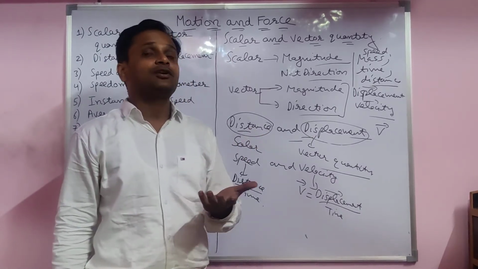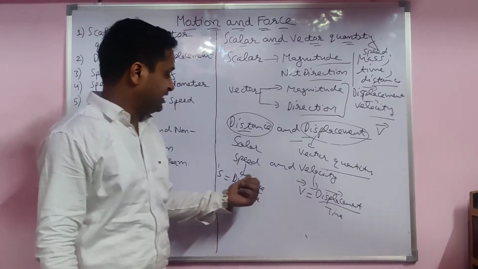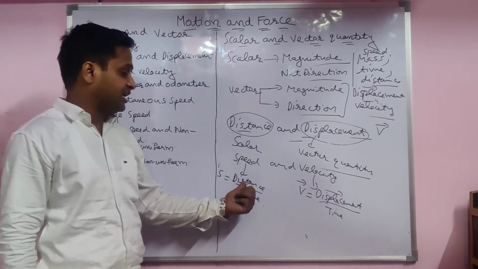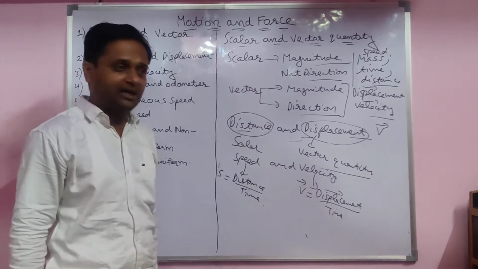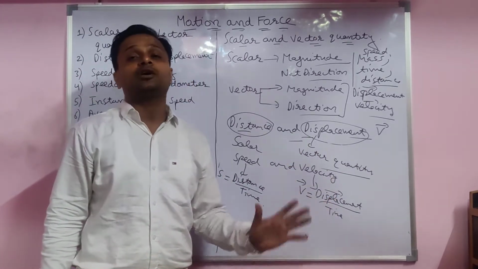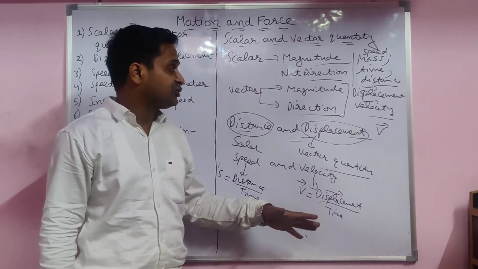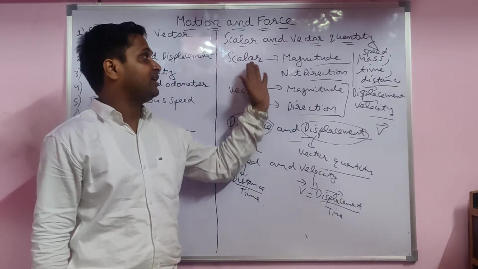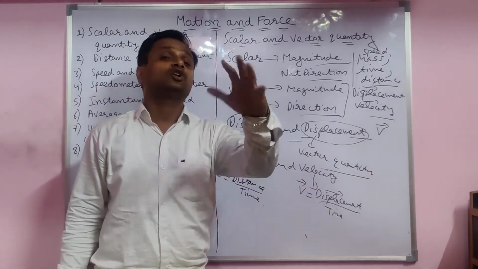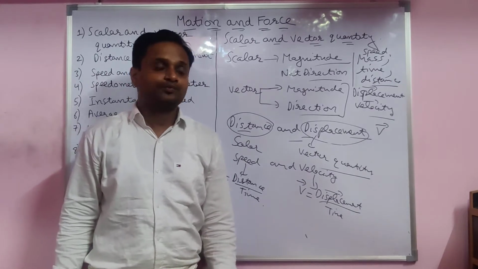When I talk about speed, distance is there. Distance is a scalar quantity, so speed is also a scalar quantity. Displacement is a vector quantity, so velocity is also a vector quantity. So very easy, students. A scalar quantity has magnitude but no direction. A vector has magnitude and also direction.